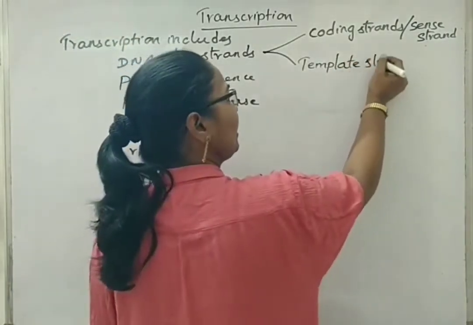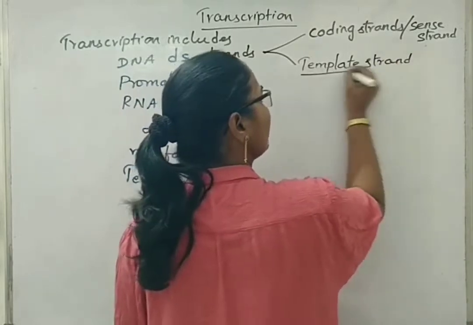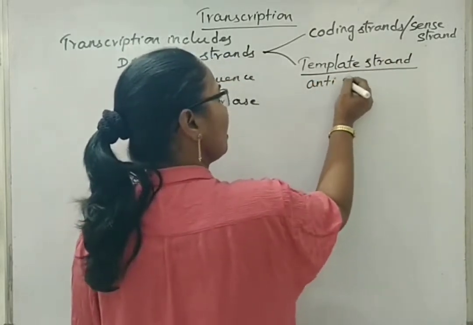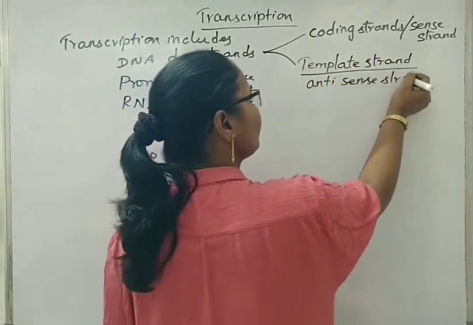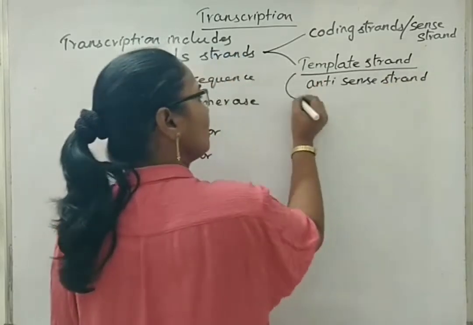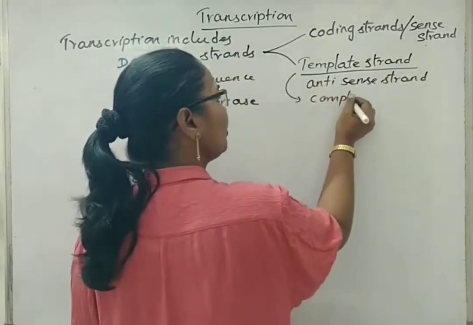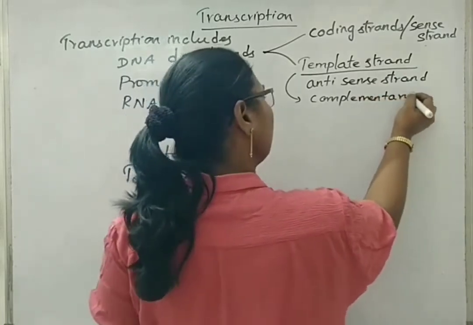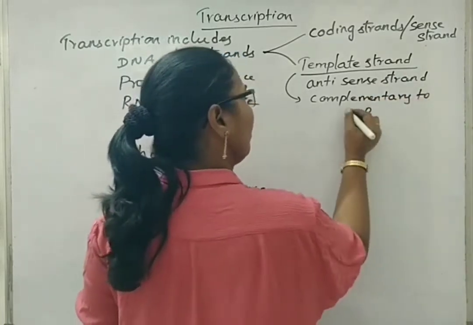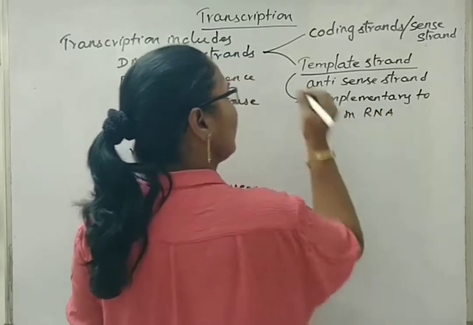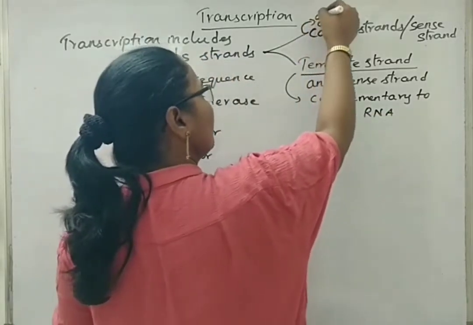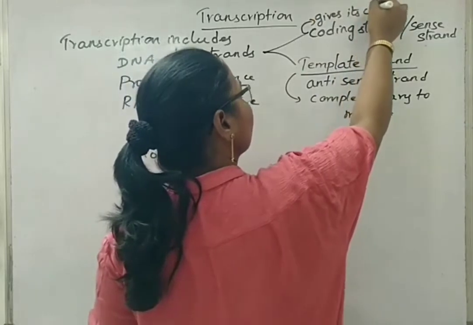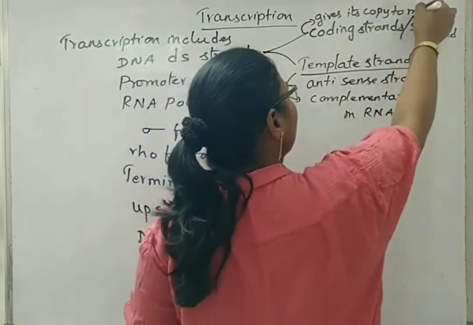This is complementary to mRNA. This coding strand gives its copy to mRNA.